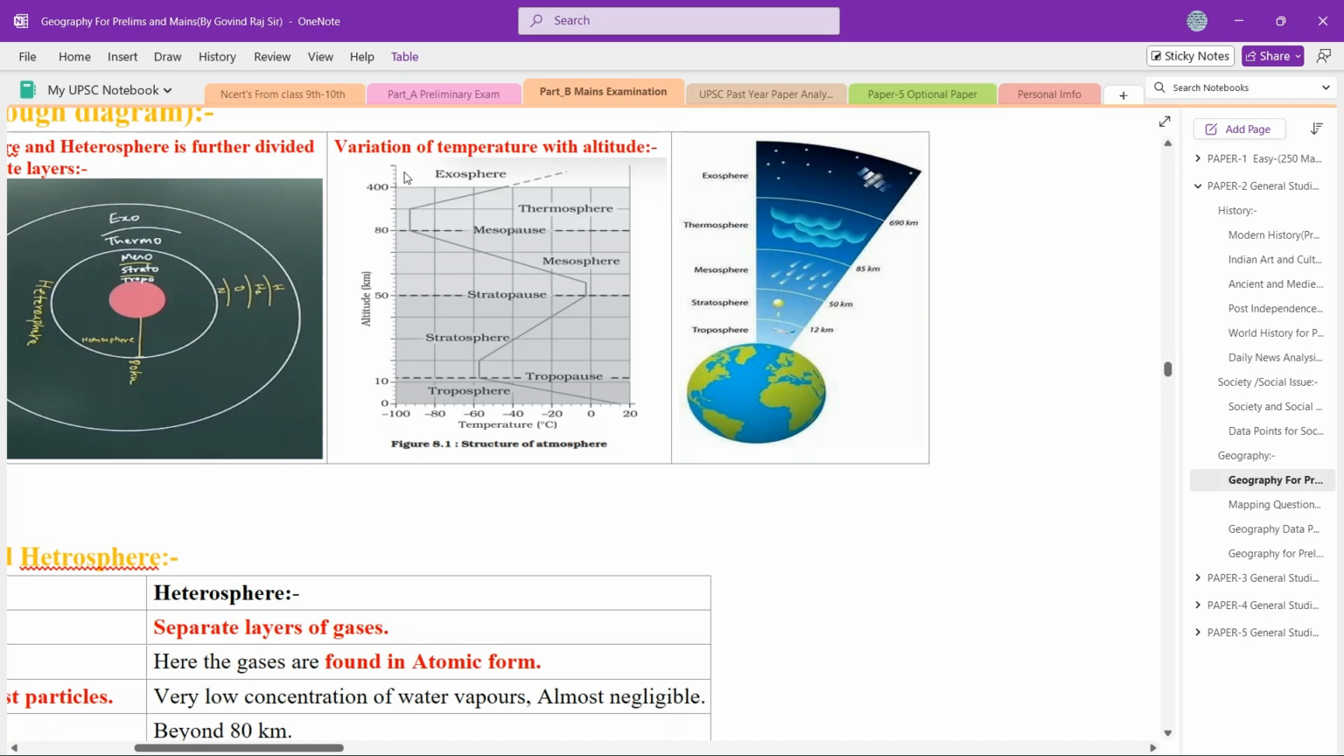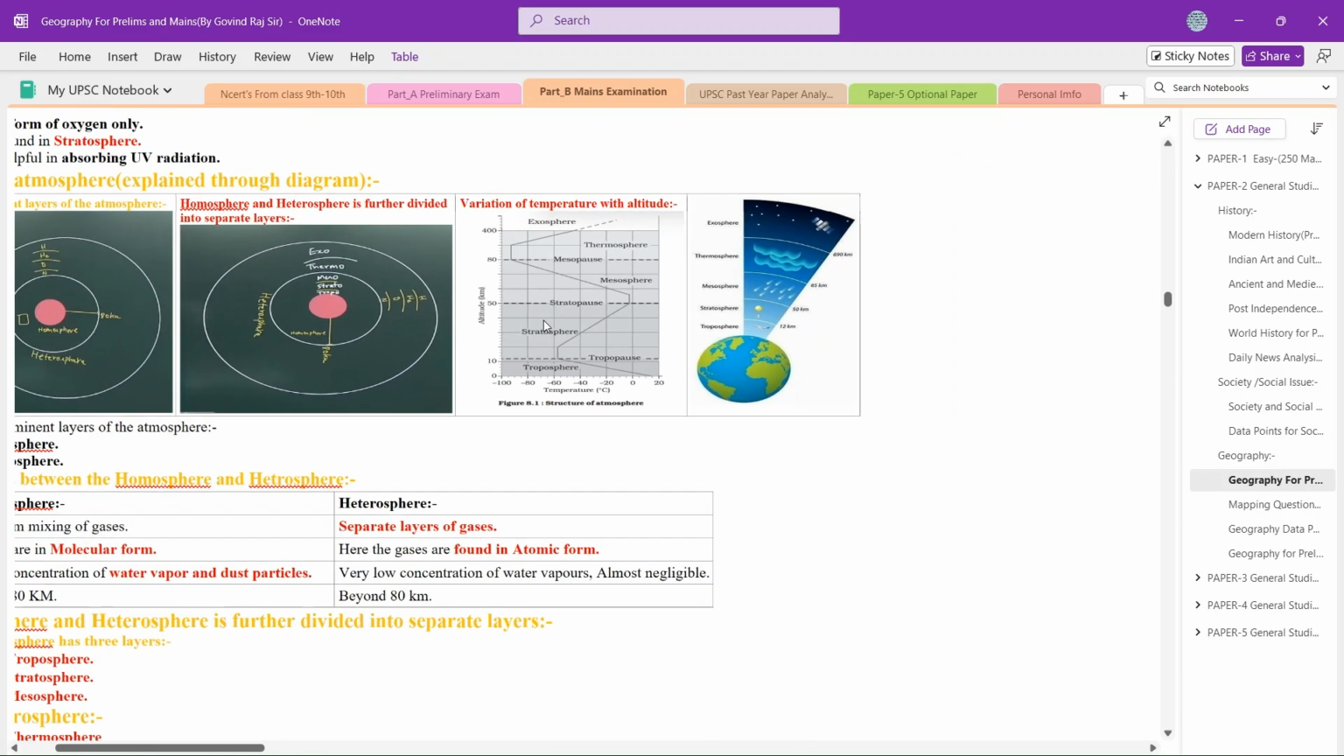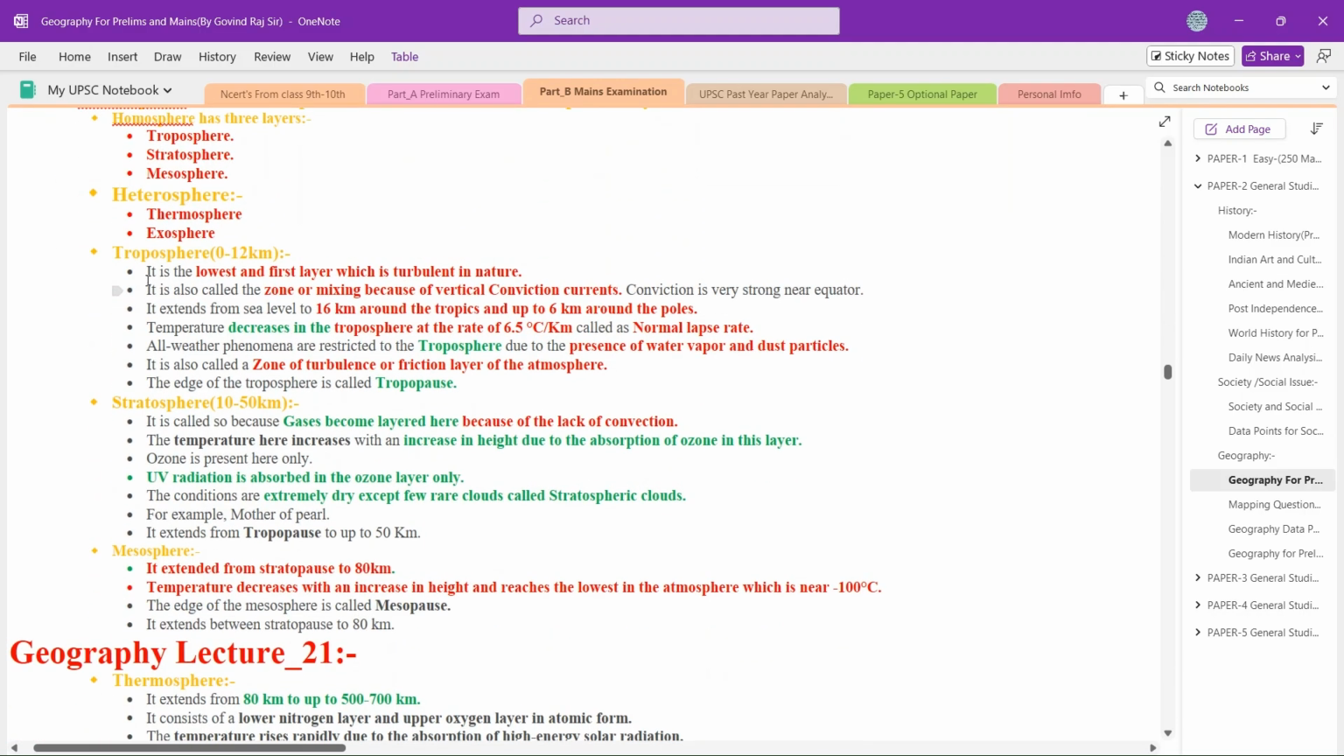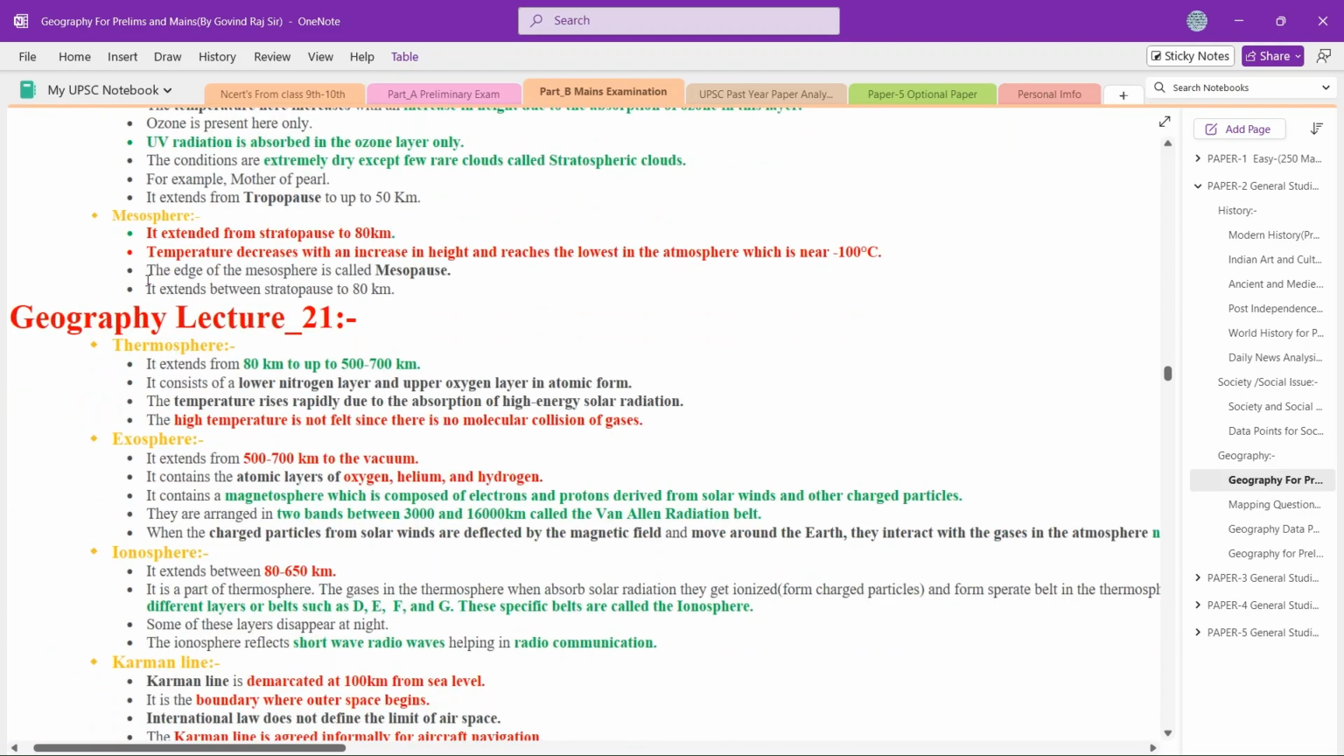One more important thing here is the variation of temperature with altitude. You have to draw it exactly, because on most occasions in the examination they will ask you the variation of temperature with the different layers of the earth. You should be able to draw this graph in just a few seconds, very fast, to solve the questions. Have this in mind too. After that, you have troposphere, stratosphere, and mesosphere. Go through